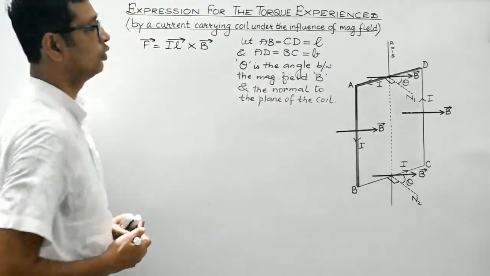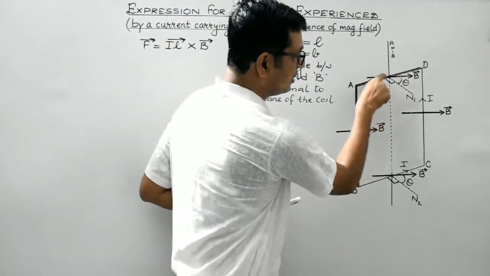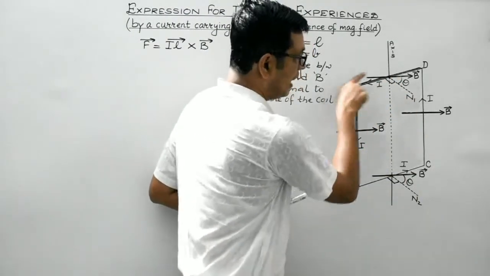Right? So theta is this angle. This is the normal to the plane of the coil N1, N2, and this is the magnetic field.